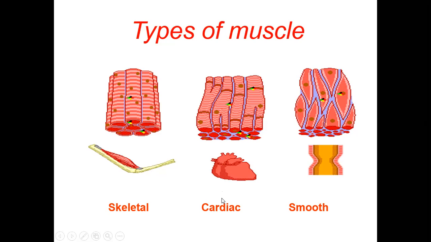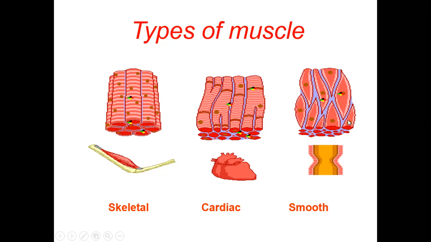Cardiac, the other name for the heart is cardia. So the heart has a very special muscle which can stimulate itself, and it can act as a nerve also. It can conduct. It has a very special muscle which is not present anywhere except the heart. So it is called cardiac muscle.